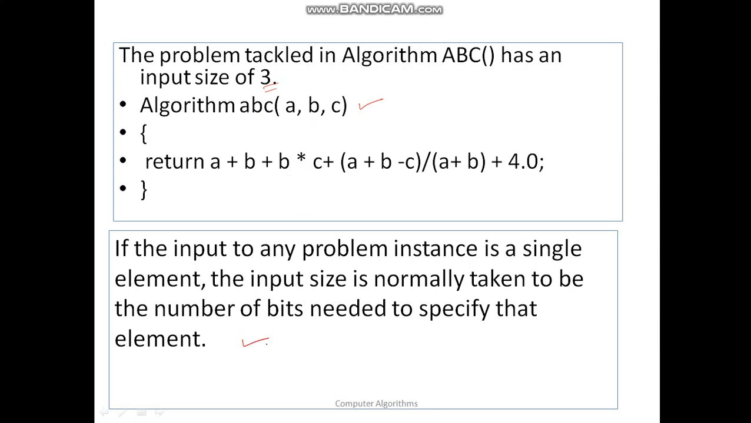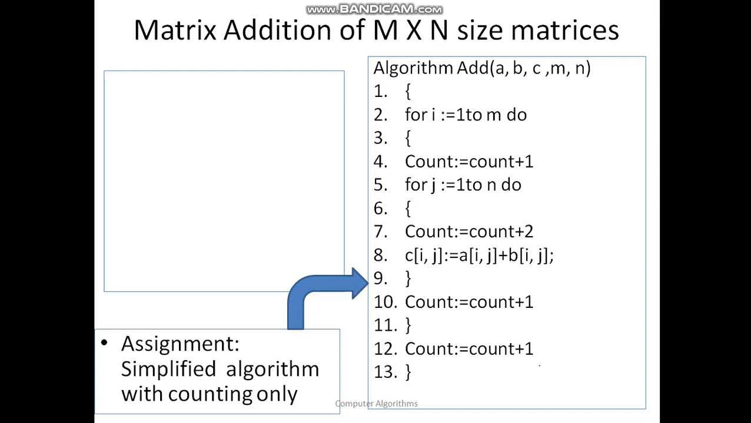If the input to any problem instance is a single element, then the input size is normally taken to be the number of bits needed. This is also very important to specify. So if one element is there, the input size will be how many bits are needed. A byte is 1 byte, a word is 2 bytes, an integer is 4 bytes, and so on. It increases. But for our algorithm purposes, we are going to consider it in terms of units only.